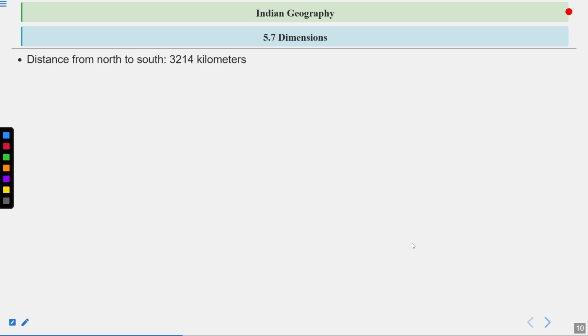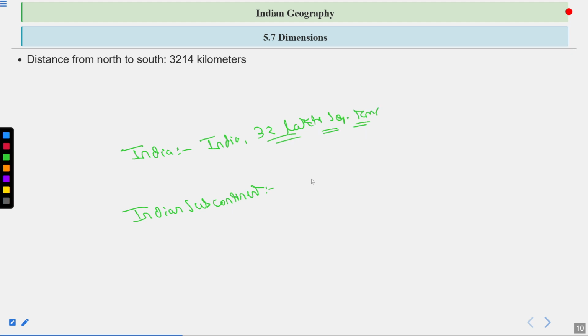Dimensions: the distance from north to south is 3,214 kilometers. Now, if we're talking about this, there is a small thing that we are required to understand. There is a difference between India and the Indian subcontinent. And what is this difference? India comprises the country of India only, which stands at nearly 32 lakh square kilometers. Whereas the Indian subcontinent comprises India,